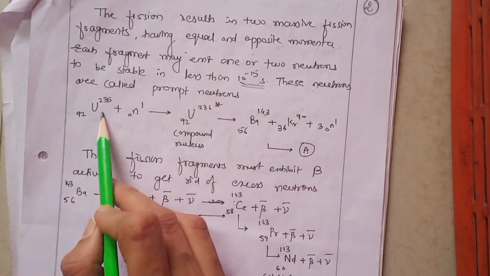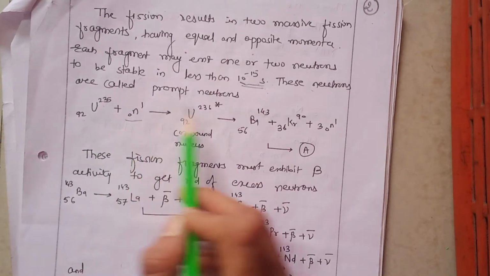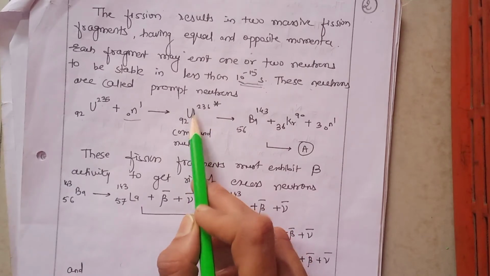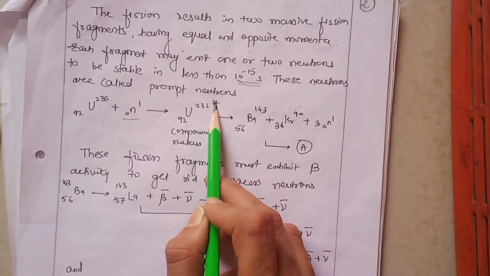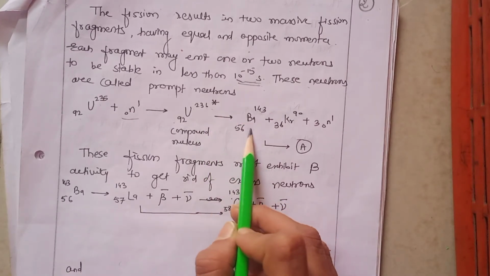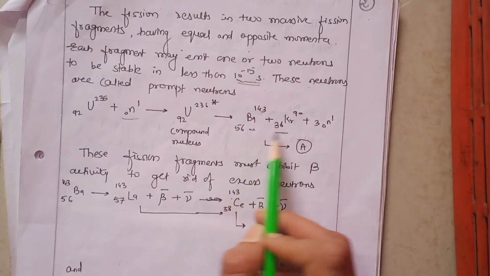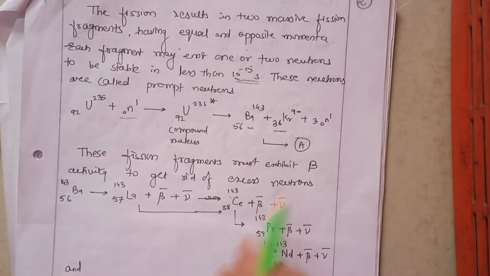So we have uranium-92-235 which captures one neutron and forms a compound nucleus, uranium-92-236, in the excited state. It undergoes fission, forming fission fragments barium and krypton, and emits approximately 3 neutrons.